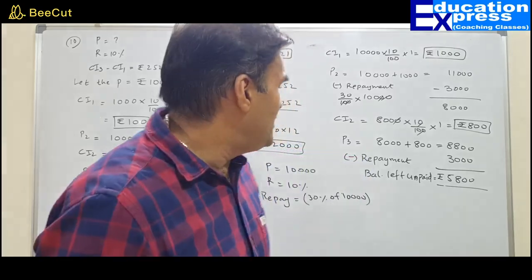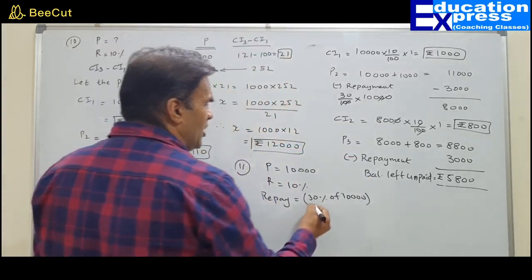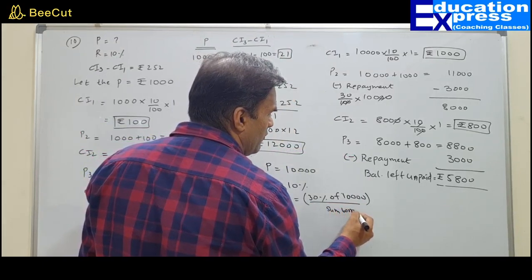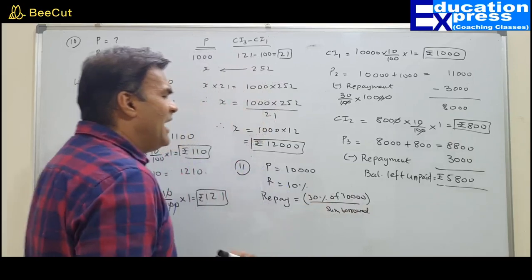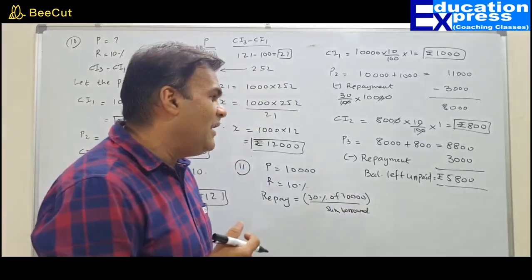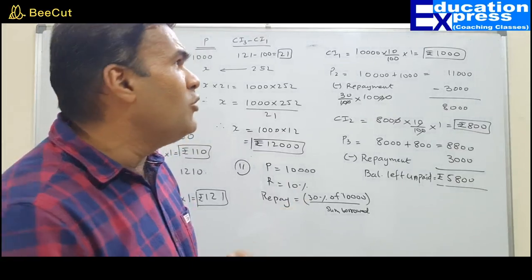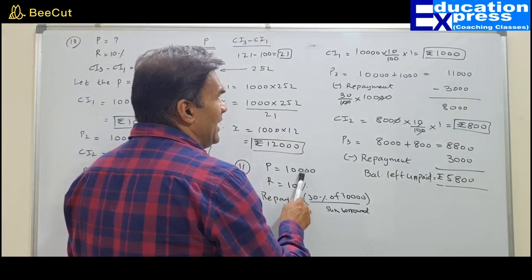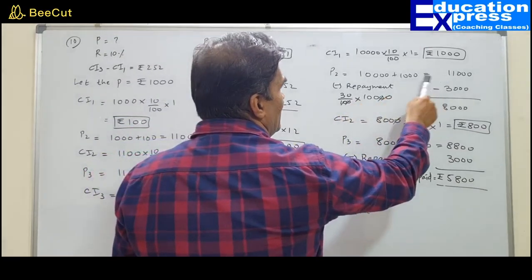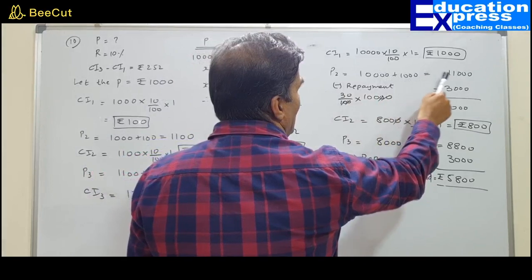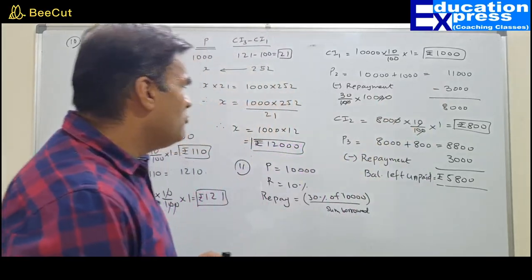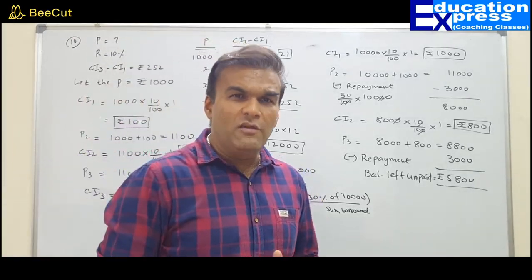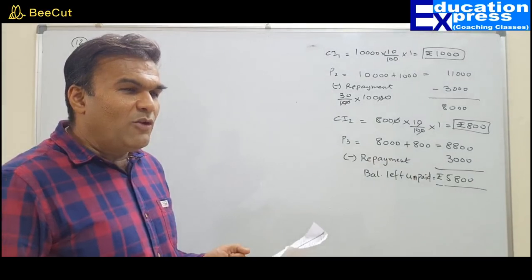That means in the first question, the repayment was 30% of the sum borrowed, whereas in the last question, that is question number 12, it is 20% of the amount due. So how will it happen? 10,000, interest would be 1,000, so the amount would be 11,000. Now how will we do question number 12? Fine, I am doing it all over again. On special demand, I am doing question number 12 as well.